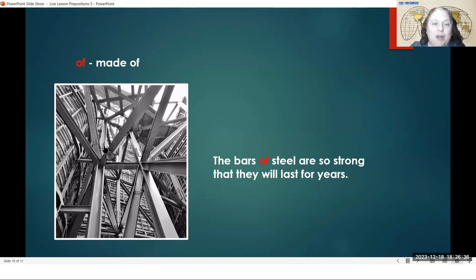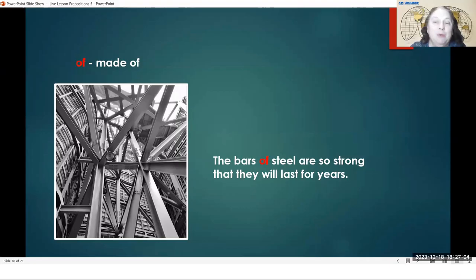And so these things that are long and thin are very strong. They are bars made out of steel. They're bars of steel. And again, this one, it kind of depends. There are certain things like maybe bars of steel where we would use of more often, but it's also possible for us to just say the steel bars instead of saying the bars of steel.